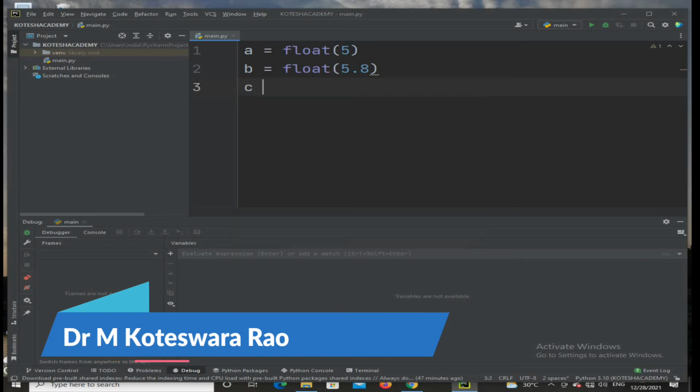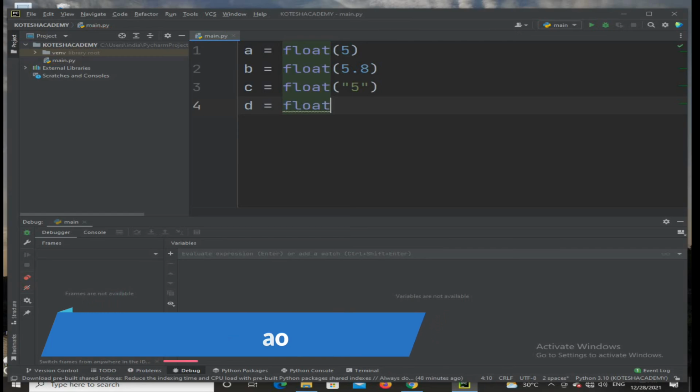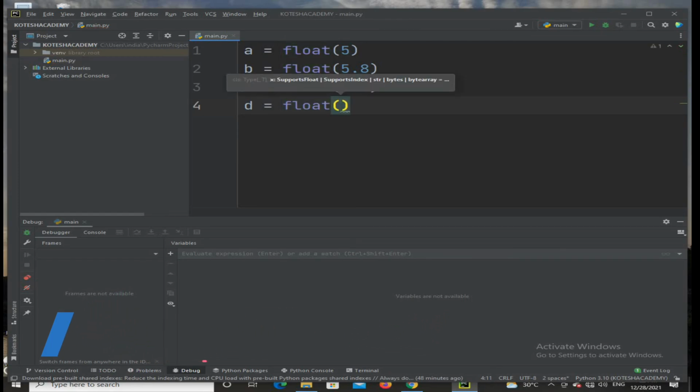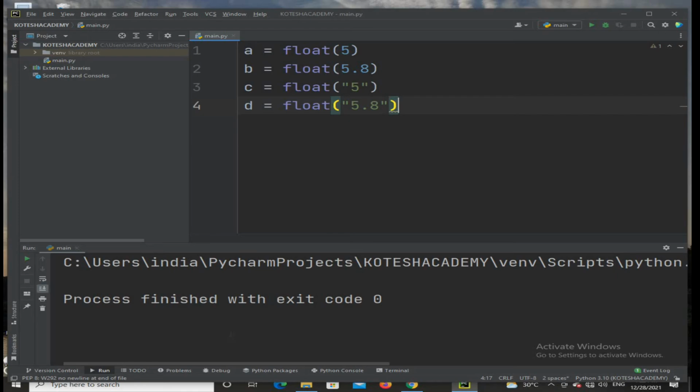Next, c is equal to float of, in single or double quotation, we may take 5. Okay, this is the actual procedure for representing this. Otherwise, you may take another one, d is equal to float of a string, where the string value is 5.8. At this moment, if you execute the entire process, you will get these results.